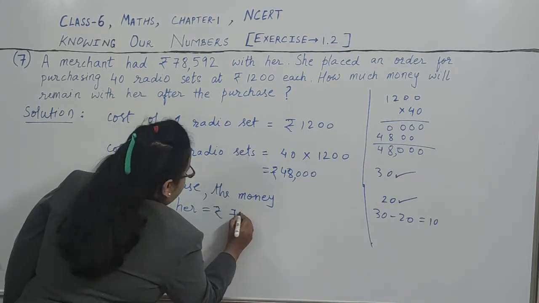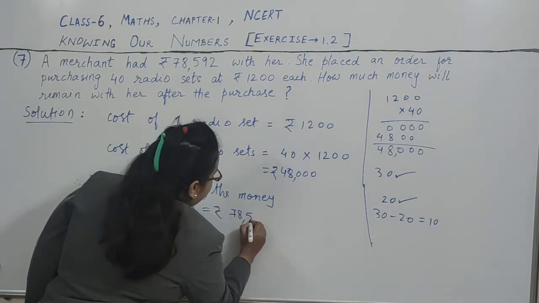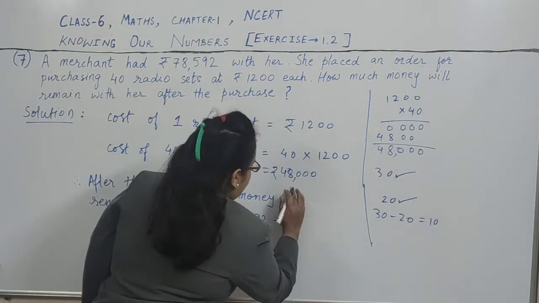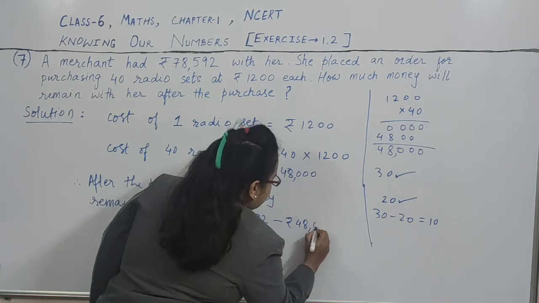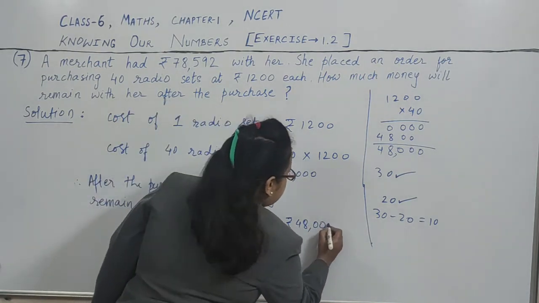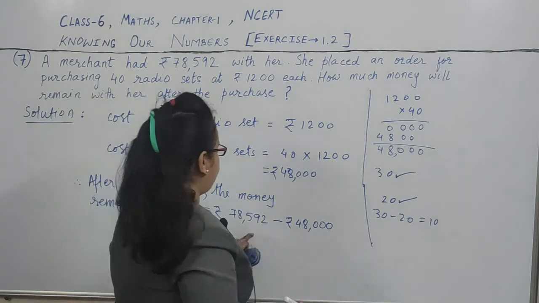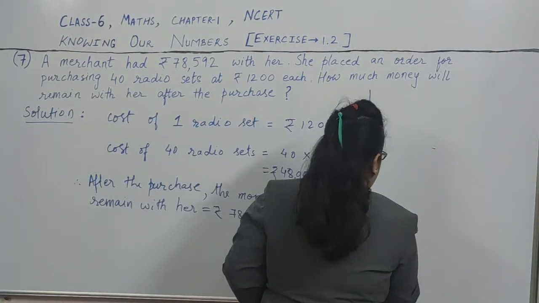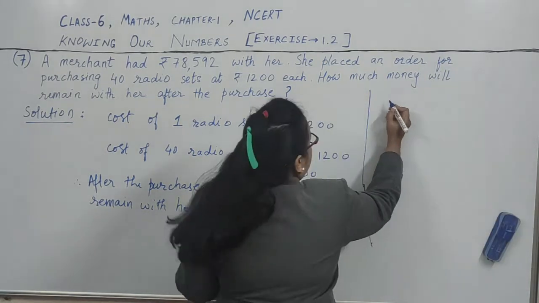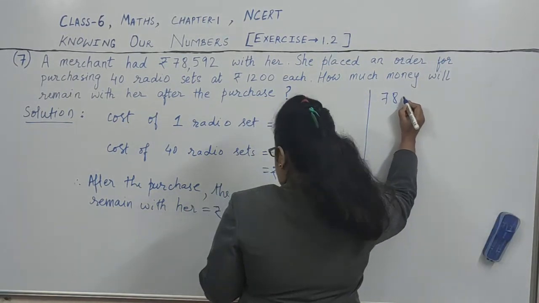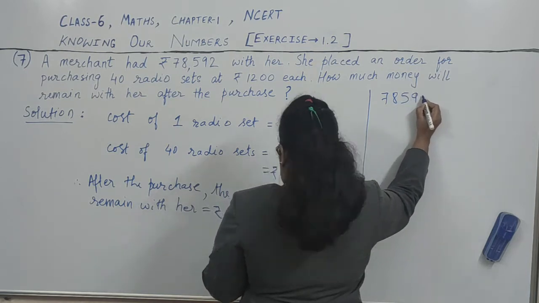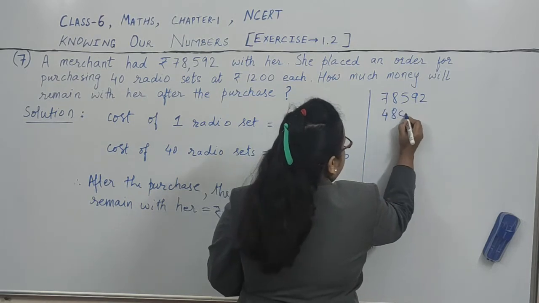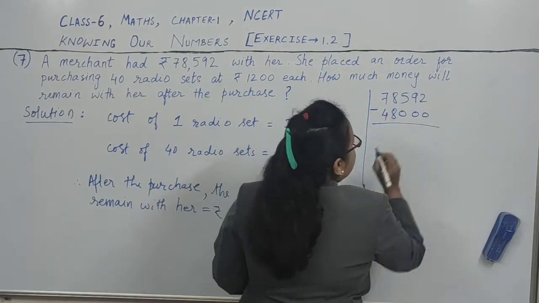Rupees 78,592 minus rupees 48,000. So now we have to do the subtraction. So let us do the subtraction. 78,592 and this is 48,000, and we have to do subtraction.